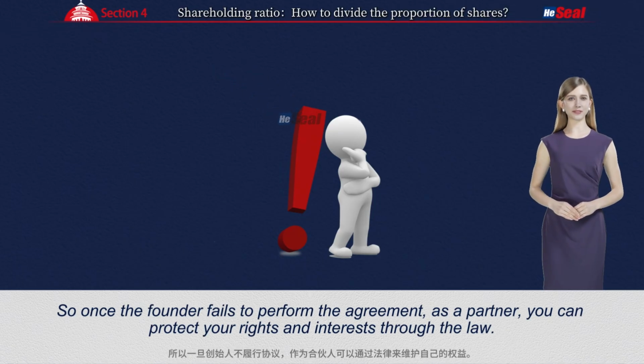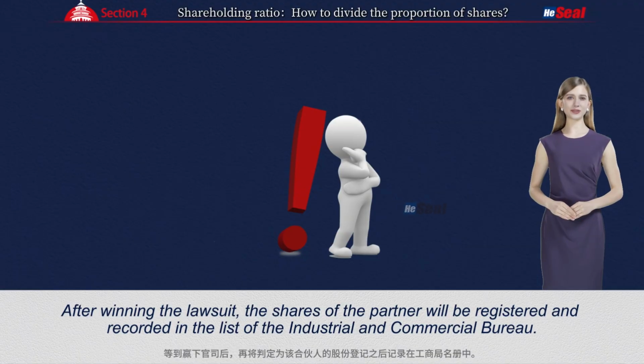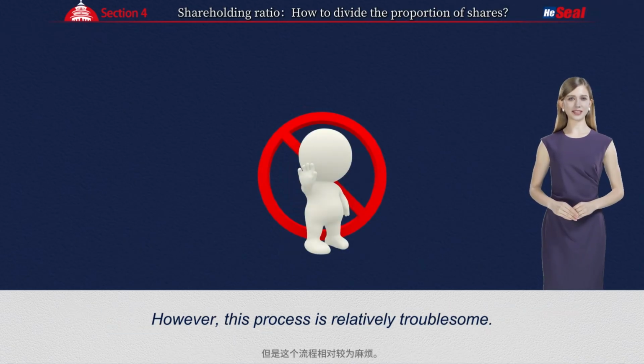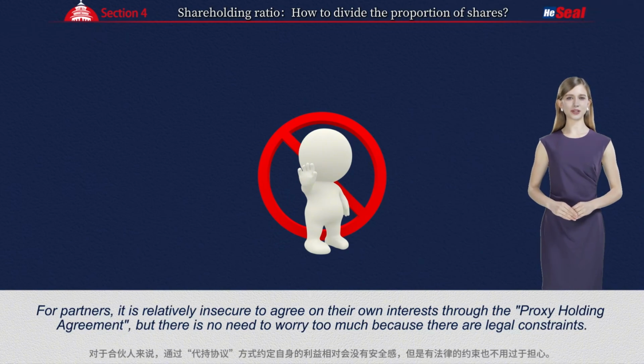So, once the founder fails to perform the agreement, as a partner, you can protect your rights and interests through the law. After winning the lawsuit, the shares of the partner will be registered and recorded in the list of the Industrial and Commercial Bureau. However, this process is relatively troublesome. For partners, it is relatively insecure to agree on their own interests through the proxy holding agreement. But there is no need to worry too much because there are legal constraints.